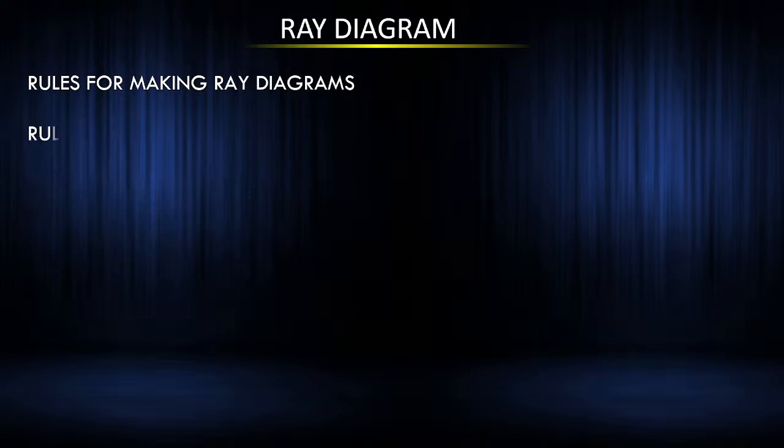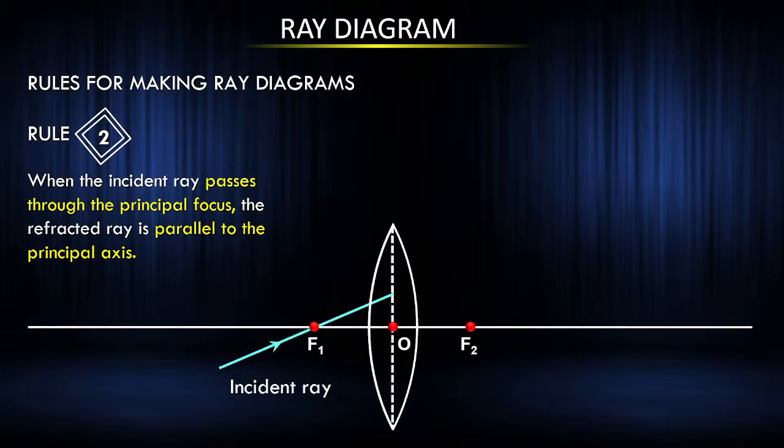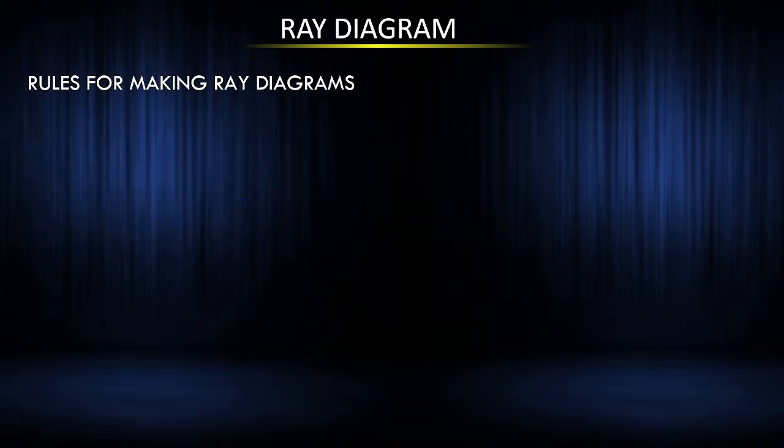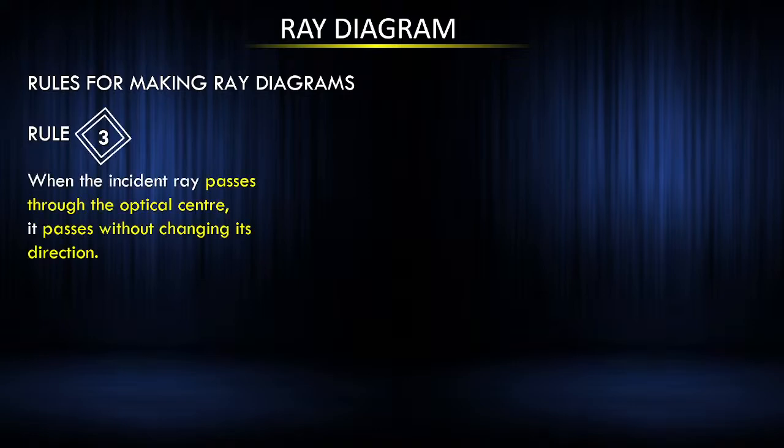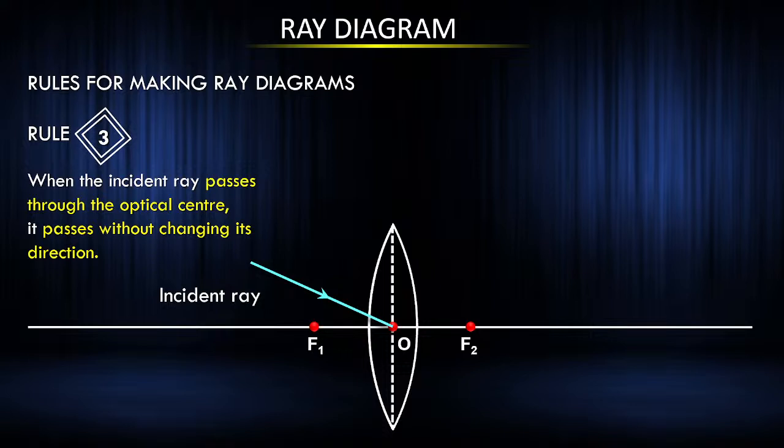Okay. Next, this is the first rule. Rule number 2. When the incident ray passes through the principal focus, the refracted ray is parallel to the principal axis. That means like this. Imagine the incident light is passing through the principal focus, the refracted ray will be parallel to the principal axis. Rule number 3. When the incident ray passes through the optical center, it passes without changing its direction. Now it is passing through the optical center. And what happens? It passes without changing its direction. That means it goes straight.